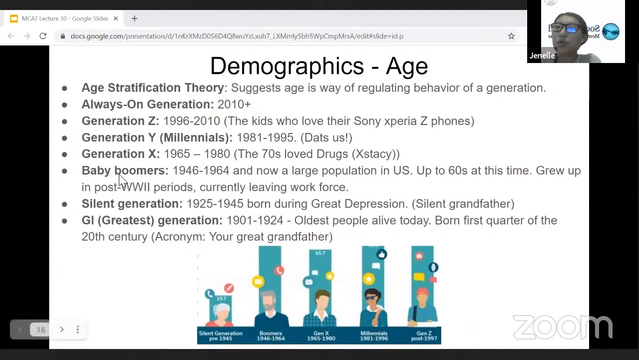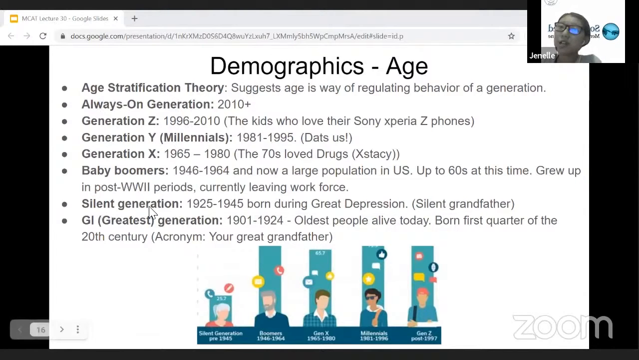The baby boomers were those born between 1946 and 1964 and are now considered a large population in the United States. They should be up to around their 60s by this time. They grew up in the post-World War II period and are currently leaving the workforce because of their age.